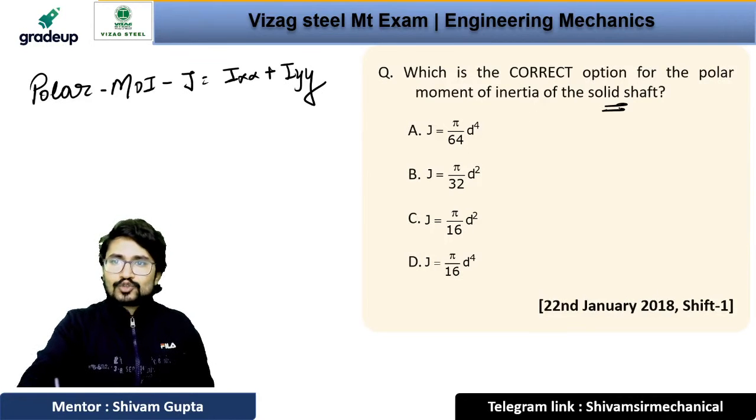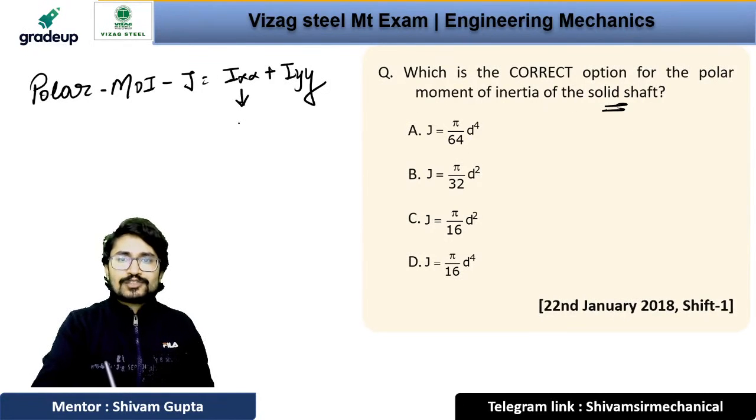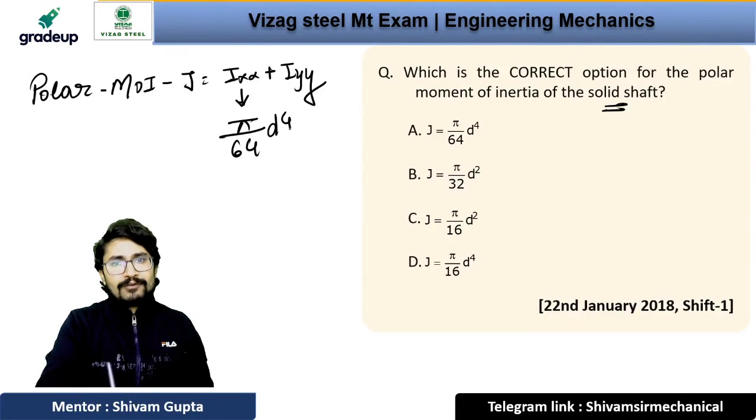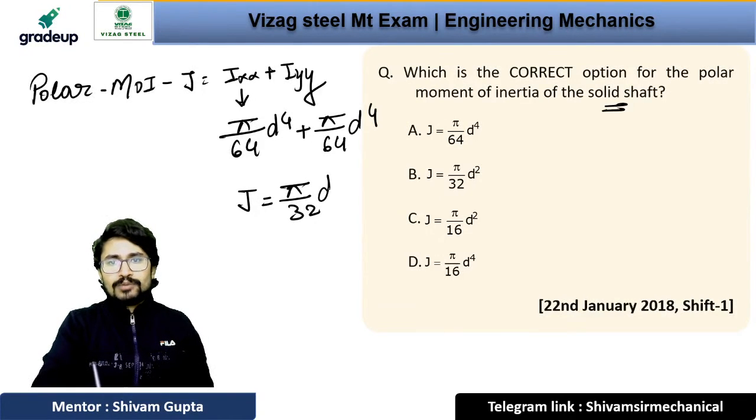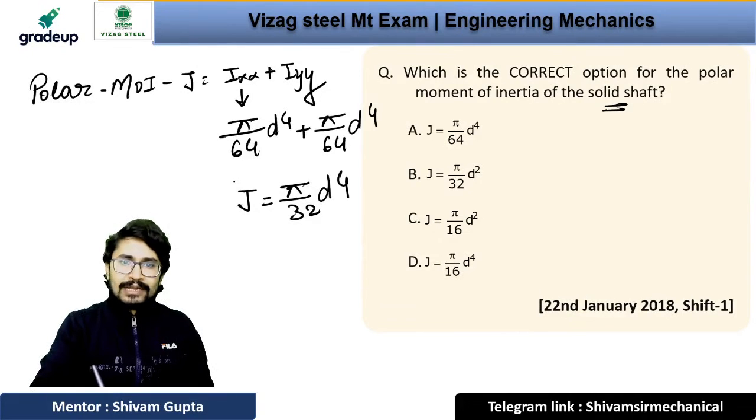Since we have a solid shaft, Ixx will be pi by 64 d to the power 4, plus Iyy, which is the same, pi by 64 d to the power 4. When we add them, we get J equals pi by 32 d to the power 4, right?